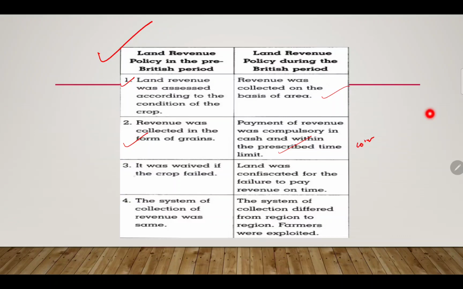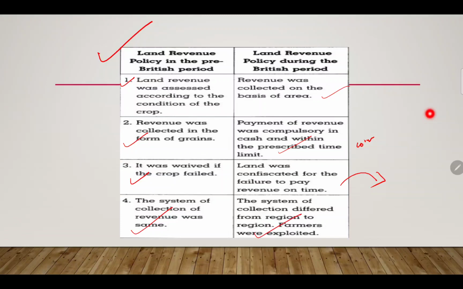It was waived if the crop failed, like the taxes were waived if the crop failed. But if that particular person didn't give any revenue to the government, I'm sorry, the British, what happened? The land was confiscated and given to another person. The system of collection of revenue differed from region to region.